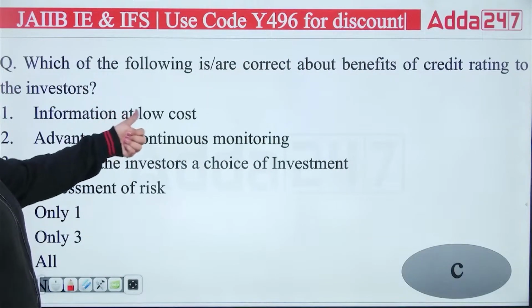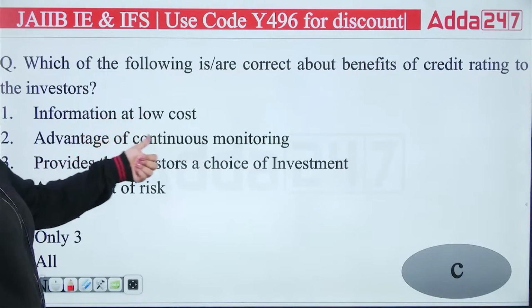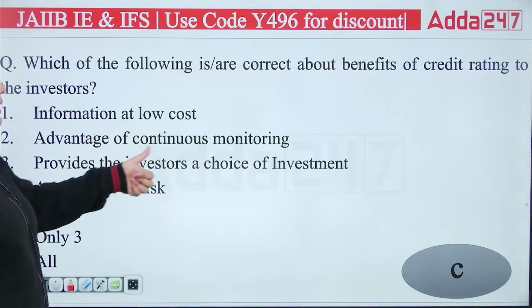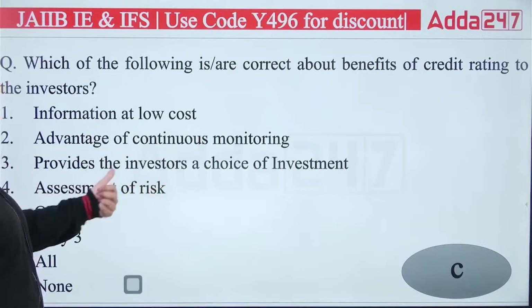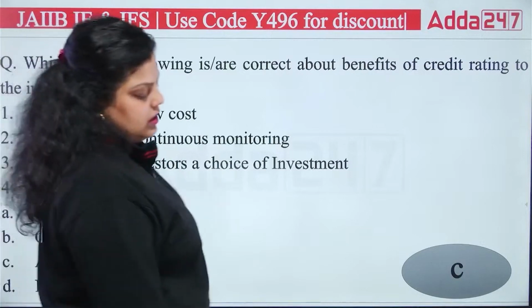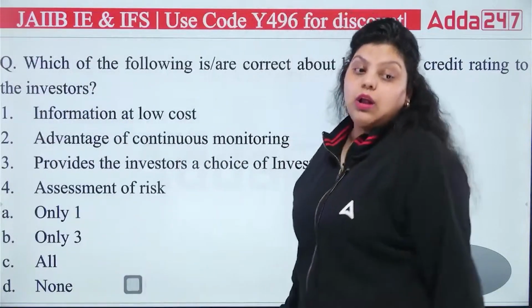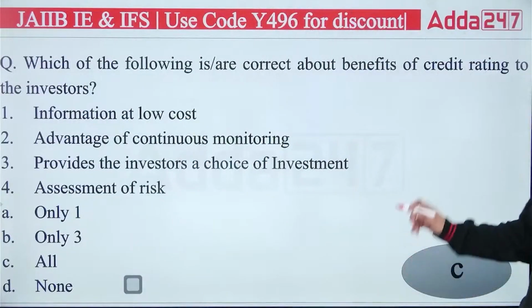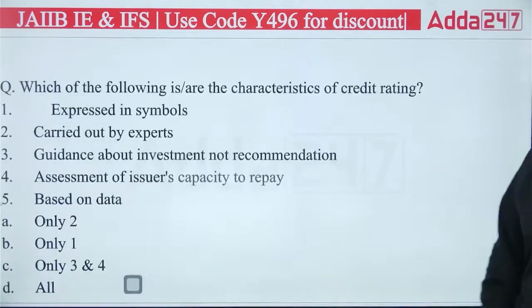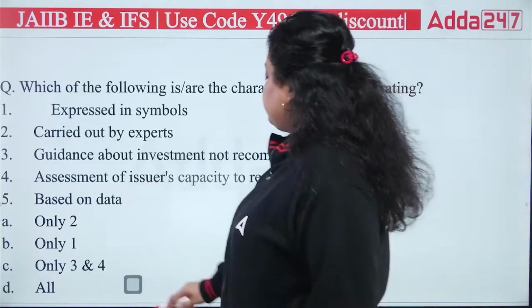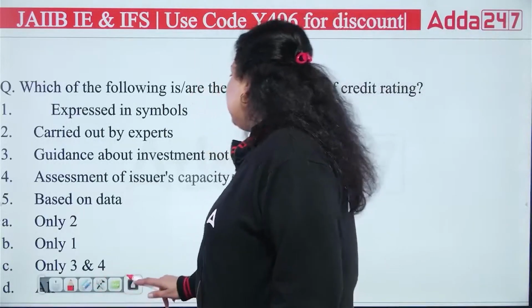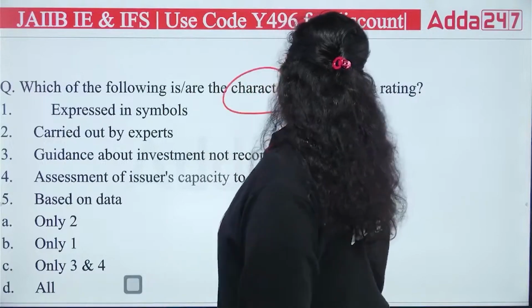You will get information at low cost, you will get a continuous monitoring advantage, you will get a choice of investment, also the risk will be assessed time to time. So right answer is all are the benefit to the investor. So right answer will be your C. Okay, next we have which of the following are the characteristics of credit rating.